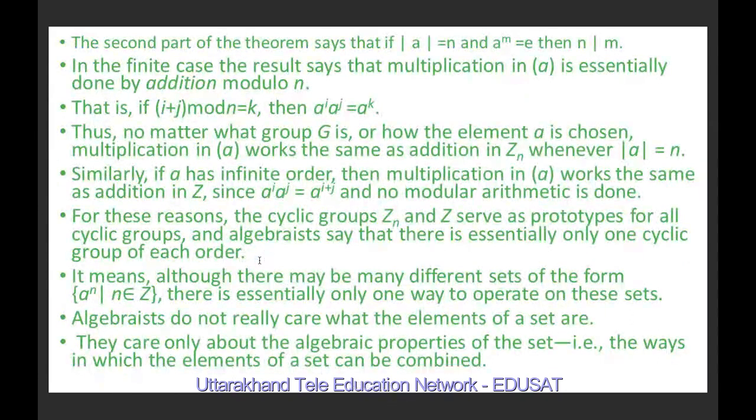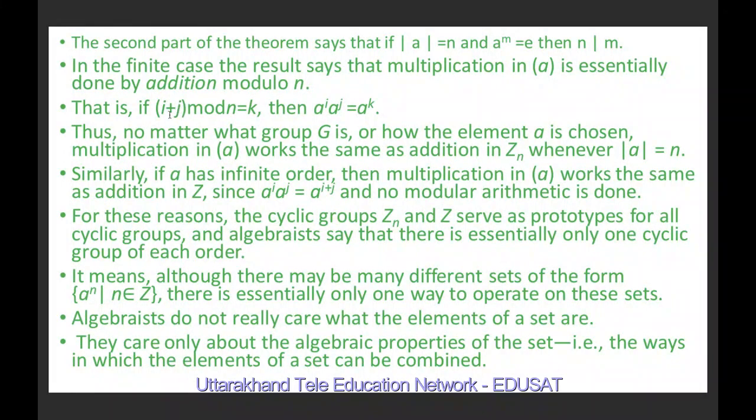So the second part of the theorem says that if the order of a is equal to n, which is given to us, and a^m is e, then n divides m. So in the finite case, the result says that the multiplication in the cyclic group generated by a is essentially done by addition modulo n.